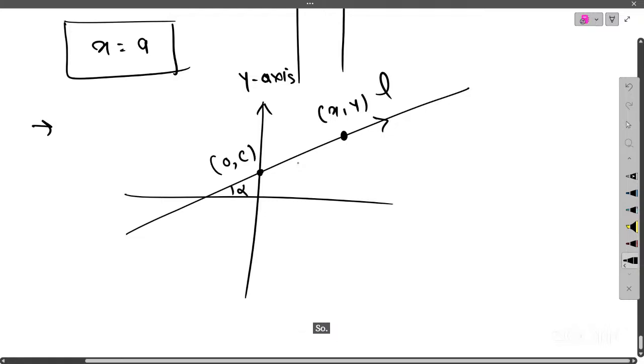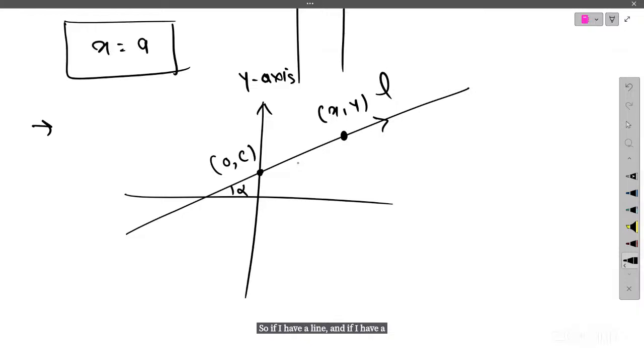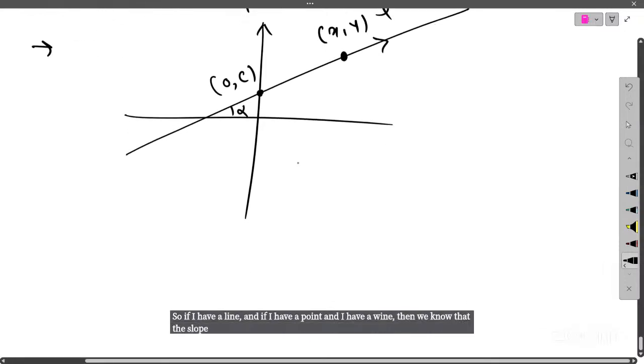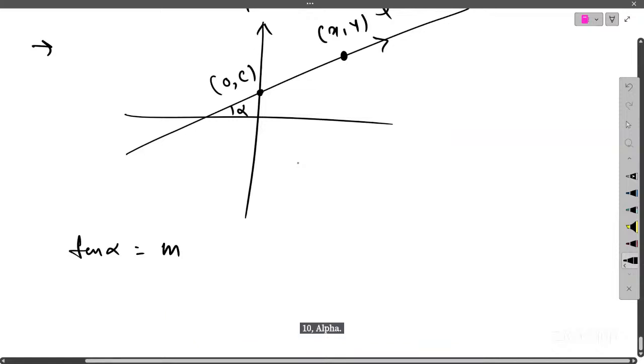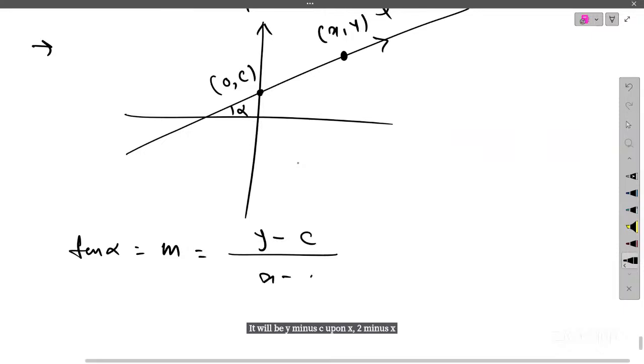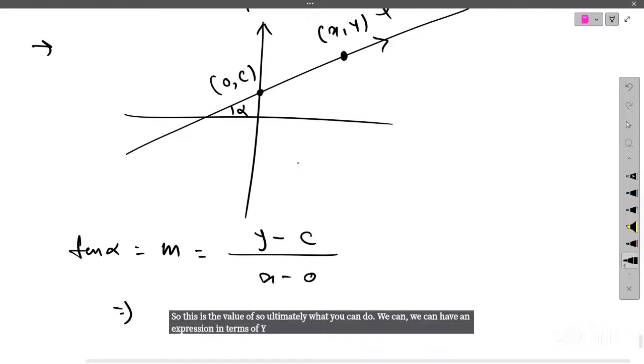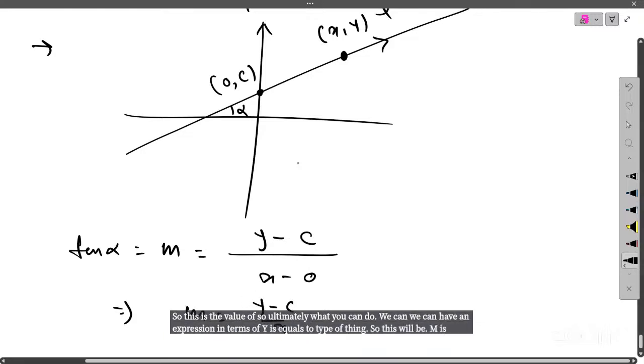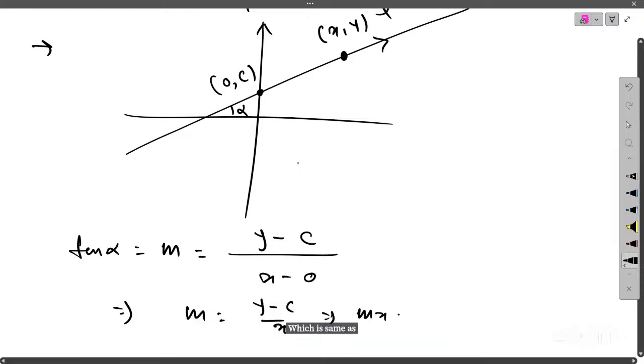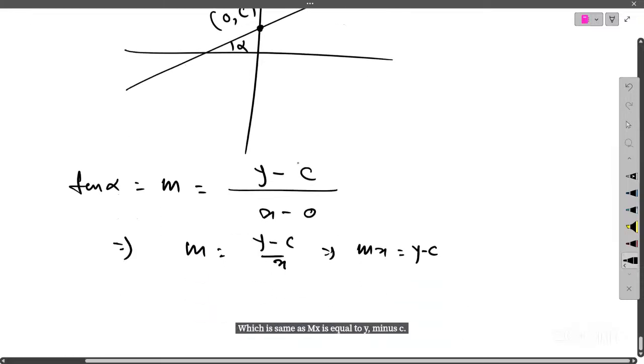If I have a line, a point and a y-intercept, then we know that the slope of the line, tan alpha, is m, given by y2 minus y1 upon x2 minus x1. I am considering y2 to be my y. It will be y minus c upon x minus 0. So m is equal to y minus c by x, which is the same as mx equals y minus c, which is the same as y equals mx plus c.